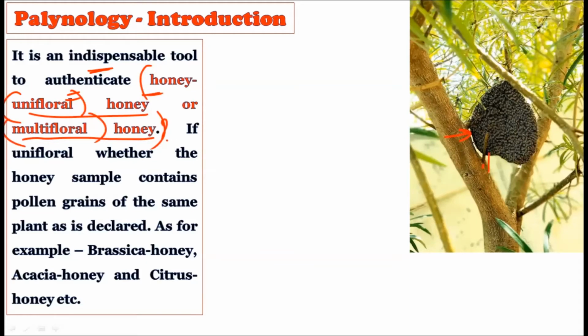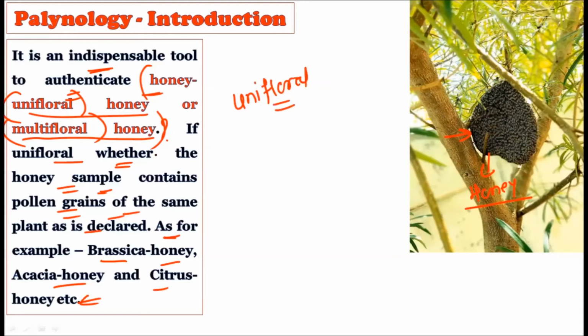Actually, when you have the honey, we can understand if it is unifloral whether the honey sample contains the pollen grain of the same plant as declared, for example brassica honey, acacia honey, and citrus honey. A very important aspect is here: if you say the honey is a unifloral honey, then what is the meaning of unifloral honey? Whether the honey sample contains the pollen grain of the same plant.